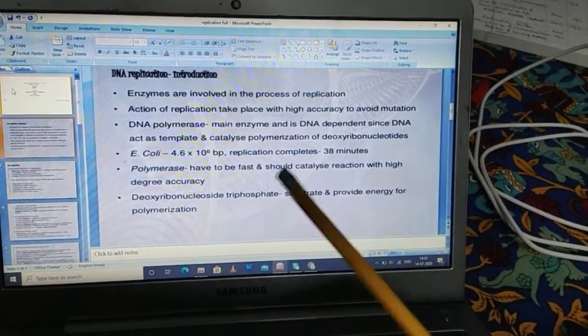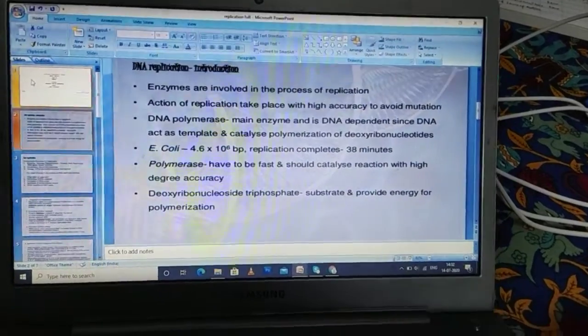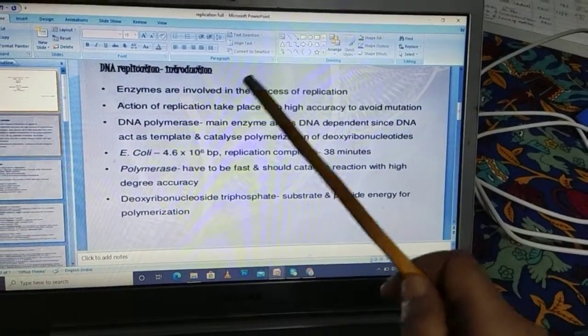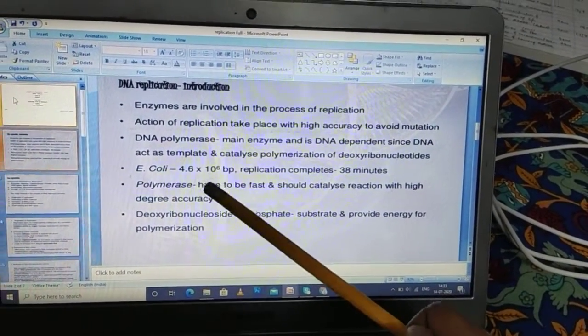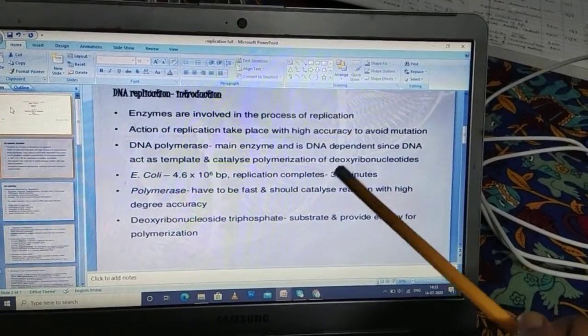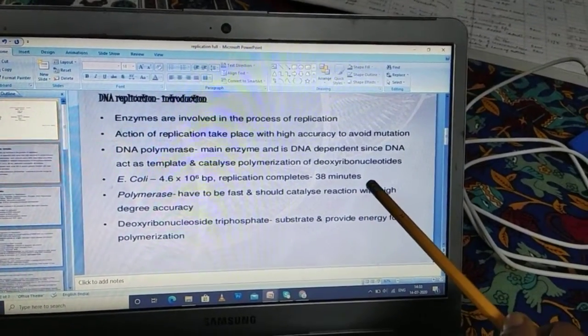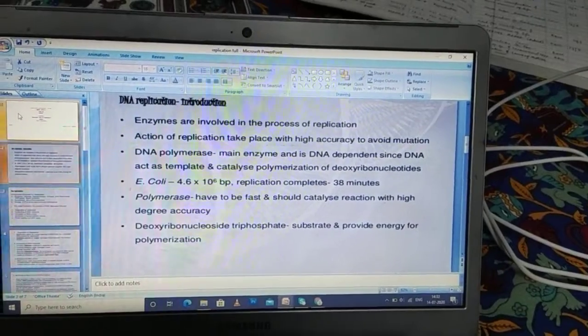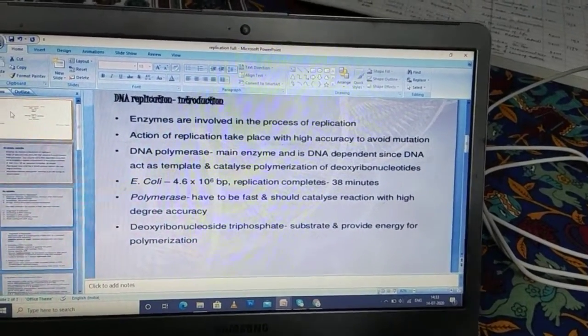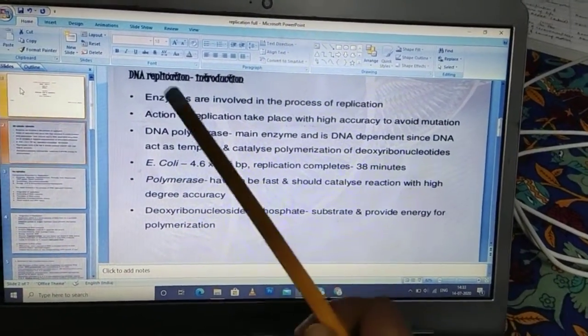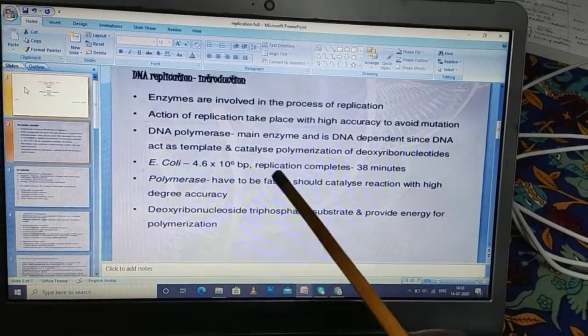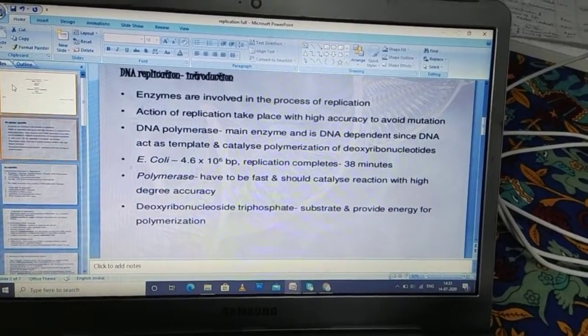You know this E. coli, which is a prokaryote, can replicate itself in only 38 minutes. So, in order to bring the replication at a fast mode, the polymerase has to be fast and catalyze the reaction with a high degree of accuracy.